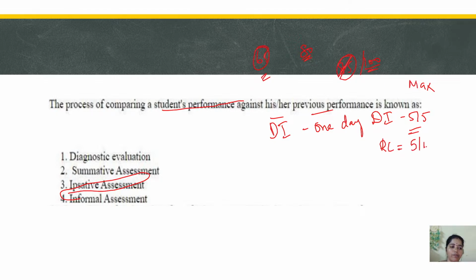Aim for 5 out of 5. Do regular practice, and you'll be getting 5 out of 5. There are some concepts, some areas where you can score. As we are computer science students, we can focus on ICT to get 5 out of 5. Focus. As we are all teachers, we can score 5 out of 5 on teaching aptitude.